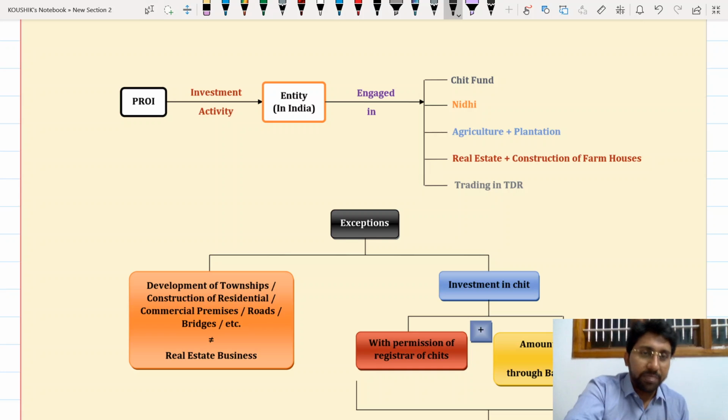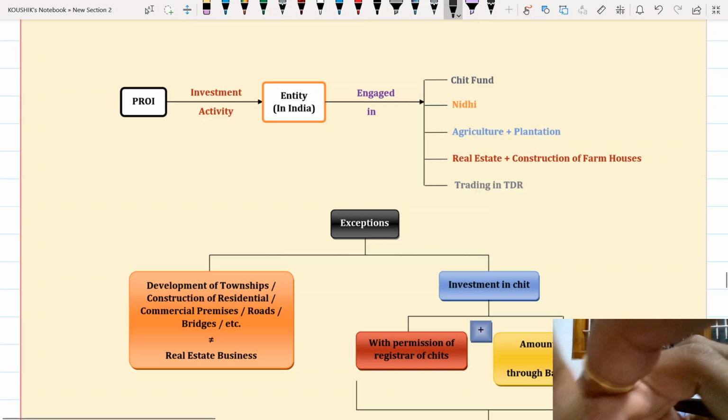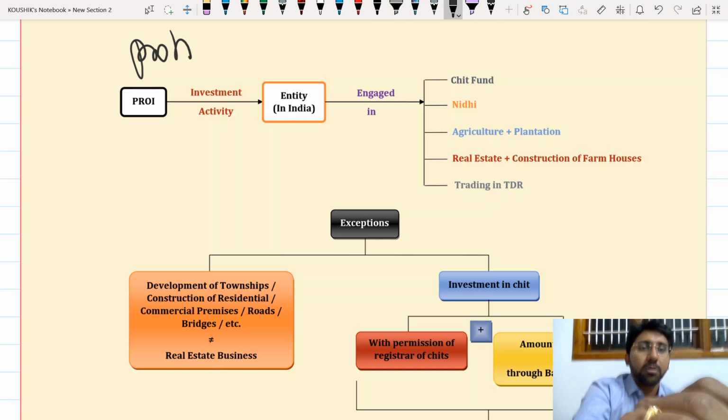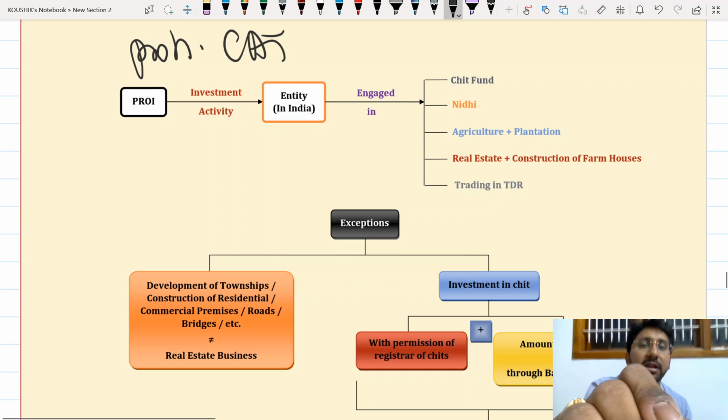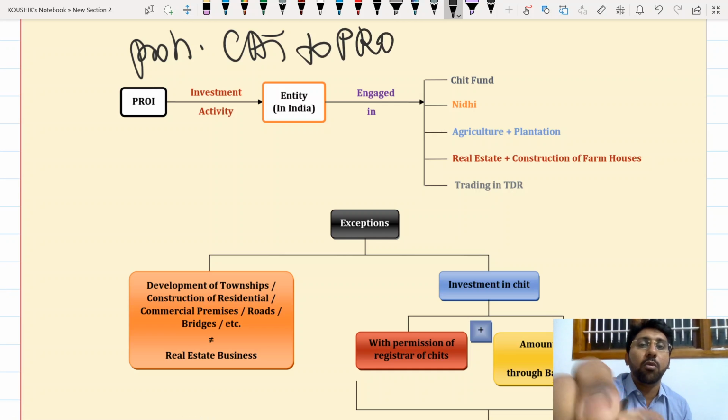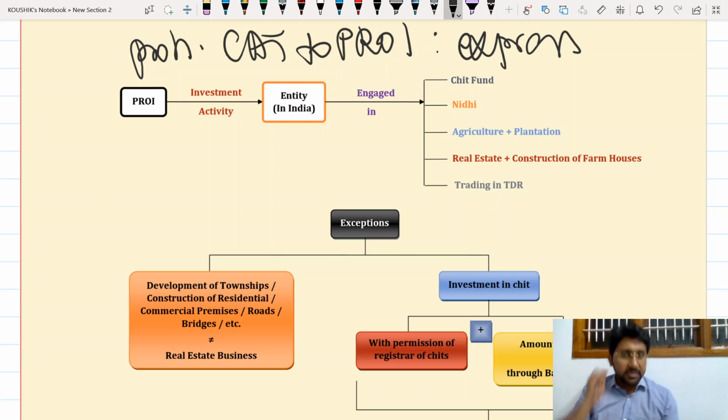Before we start, let me introduce what we are going to do now. Whatever I am discussing are prohibited capital account transactions to PROI. These are called express prohibitions. That means all capital account transactions are prohibited unless permitted.